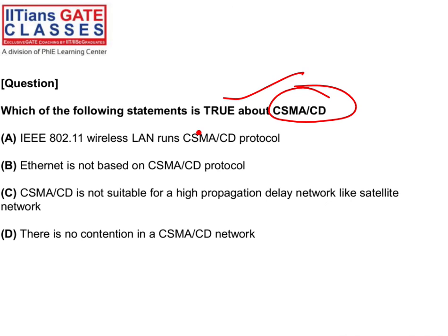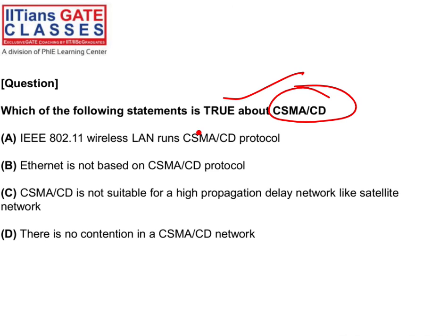So it's just a theoretical concept. CSMA/CD we use in Ethernet. In Ethernet, so Ethernet is always half duplex. That is a false statement. And for the wireless thing, we use normally CSMA/CA, collision avoidance.